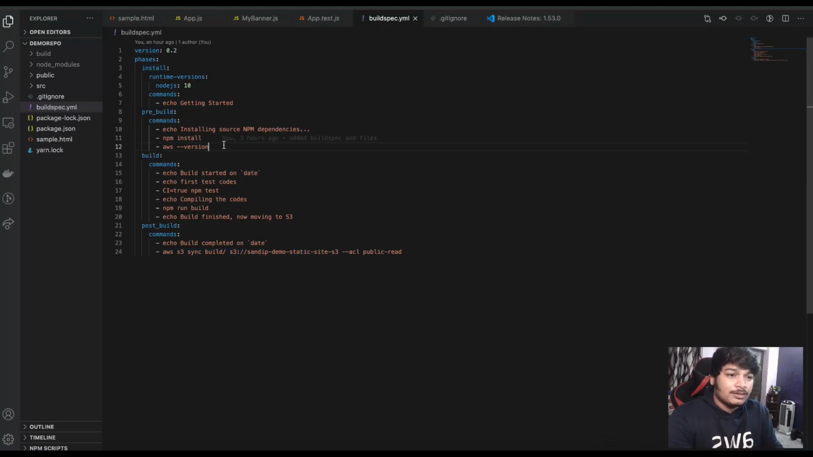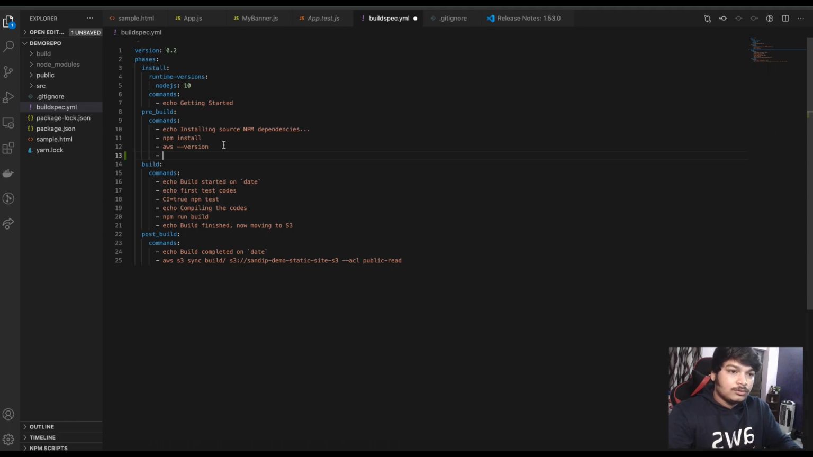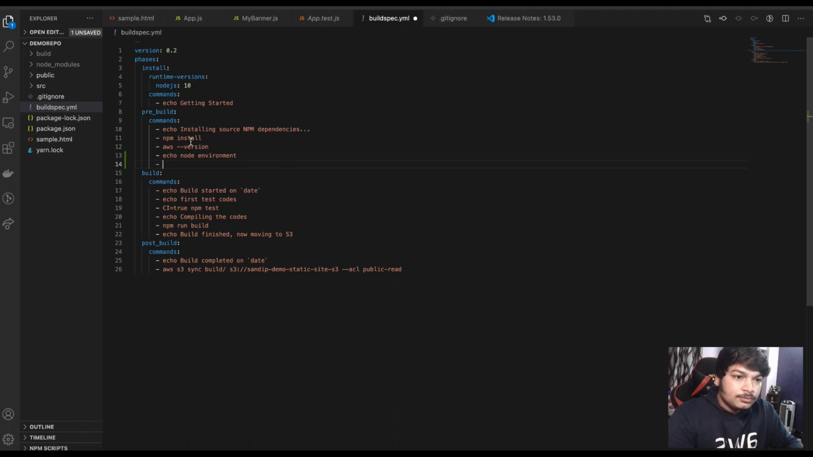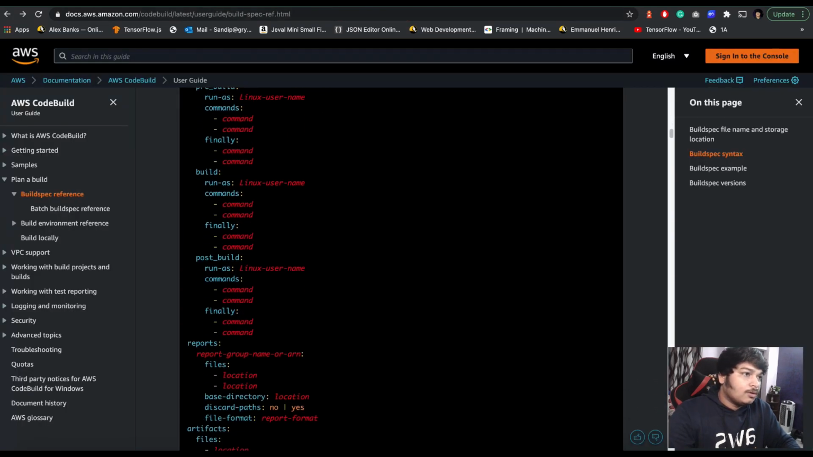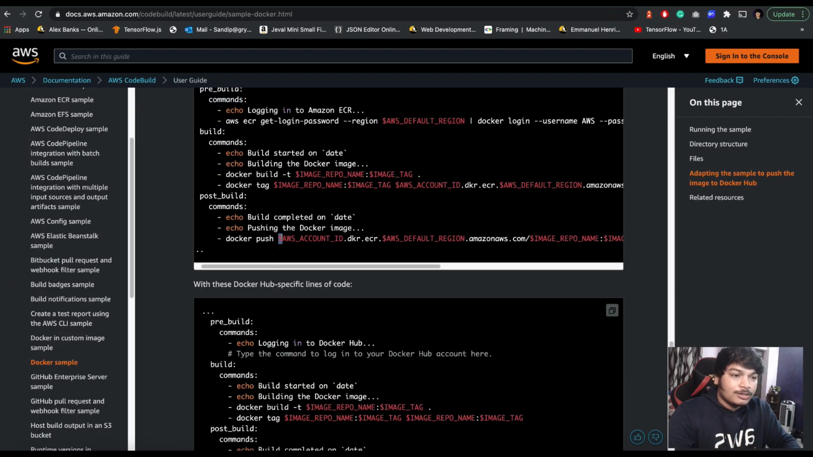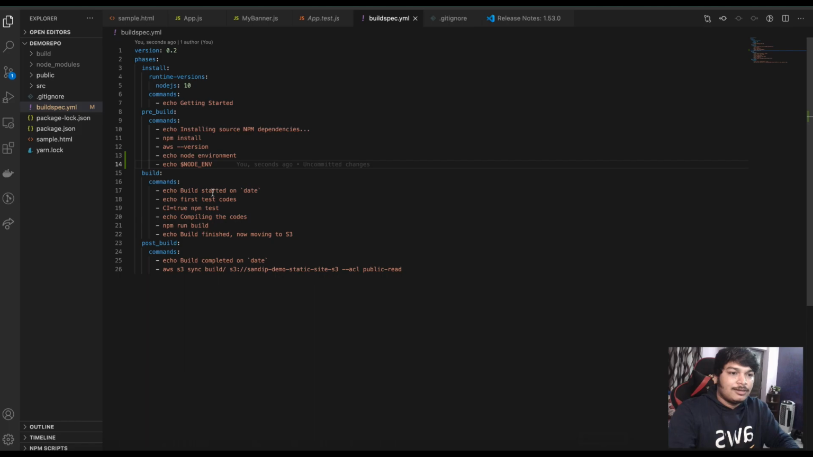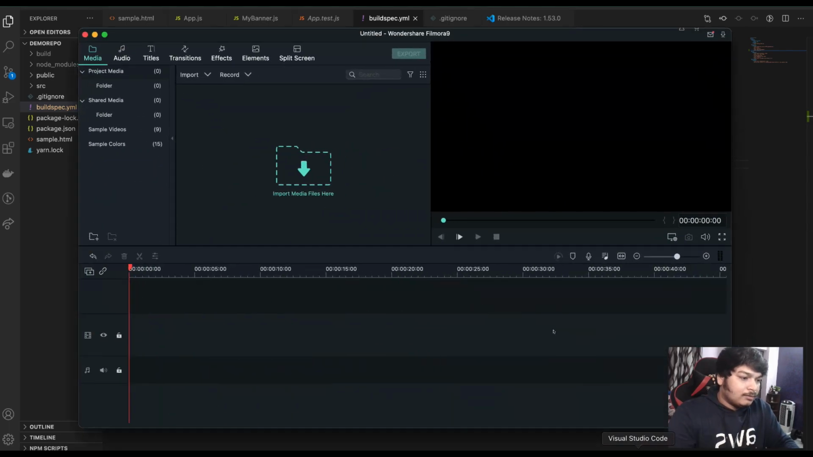Before even doing the whole build, I can just print it. I'll say echo NODE_ENV, echo node environment. Let's do that, because if you see here in the Dockerfile, the dollar sign they're using, that's how you access the variables.